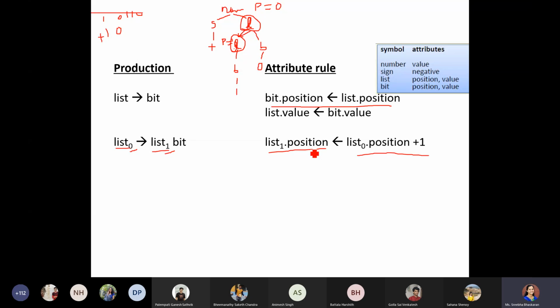Now coming to the bit, along with the list part, we even have the bit part also. So what would be the position for this bit? Can you just try to guess? What should be the position for this one? Because this bit also requires a position. Should it increment the bit position?